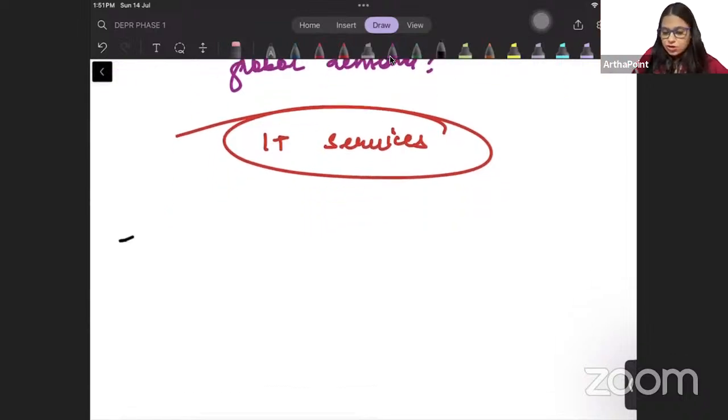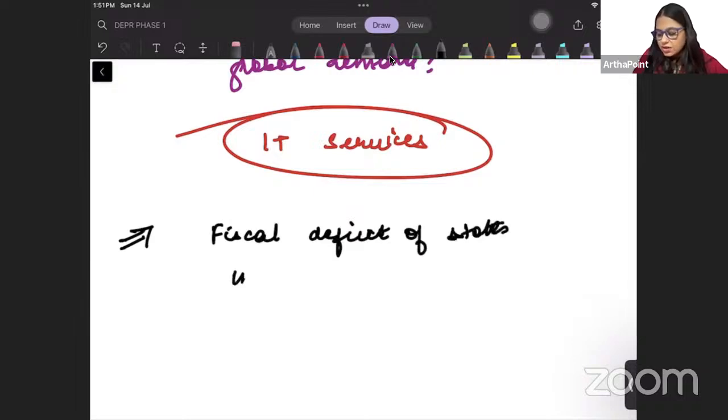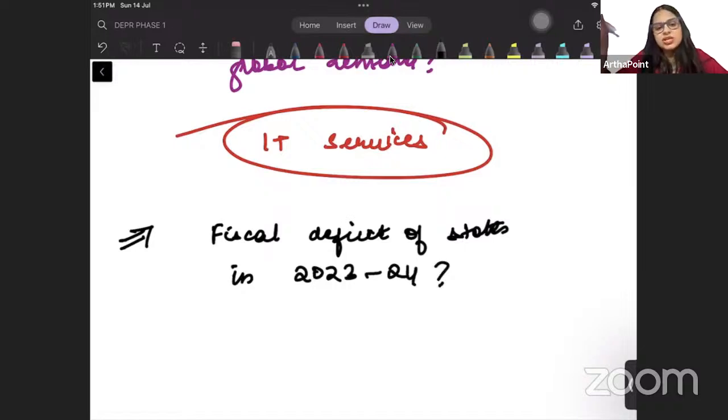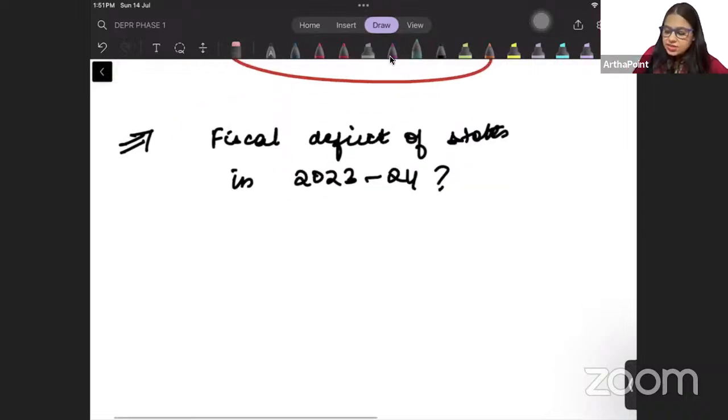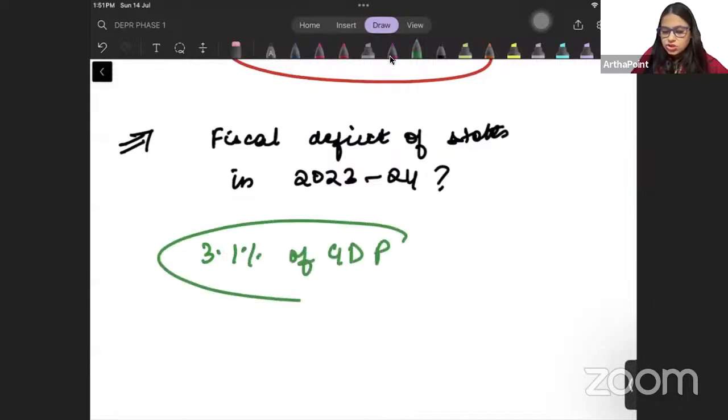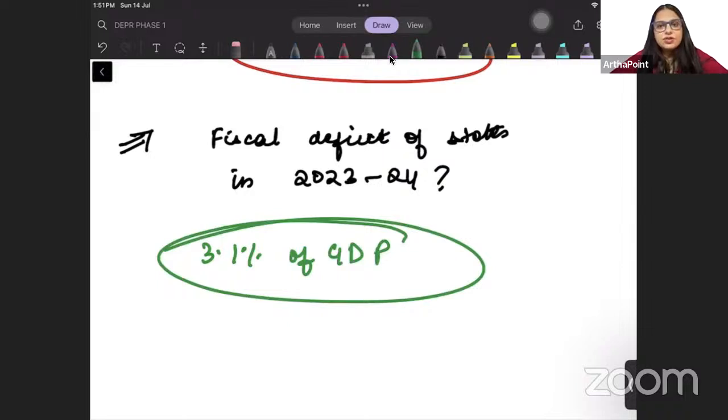Okay, last pointer for today, beta. What is the fiscal deficit of states in 2023-24? किस लेवल पे हमने उसे बजट किया था? At what level were they budgeted, the fiscal deficit of states? So the answer to this question is that they were budgeted at 3.1% of GDP. The fiscal deficit of states was budgeted at 3.1% of GDP.